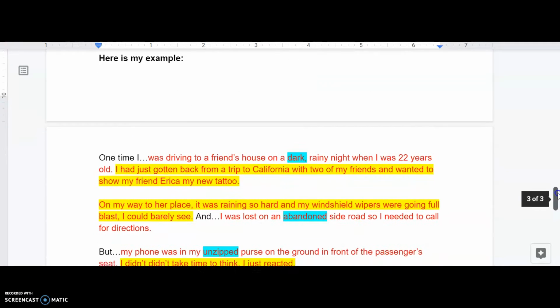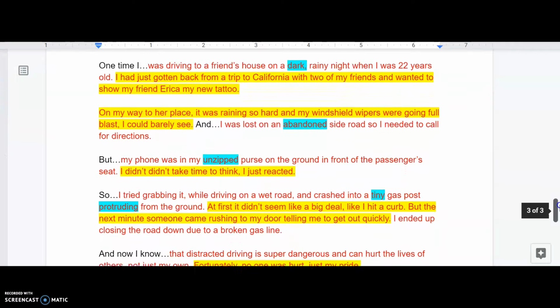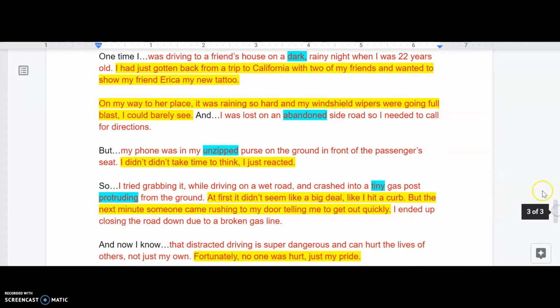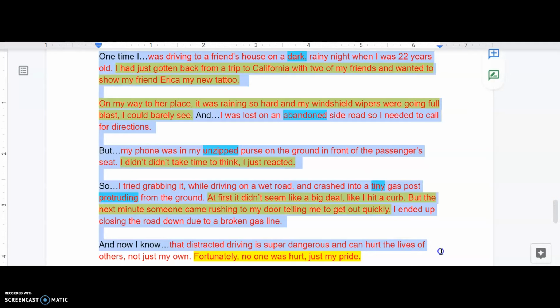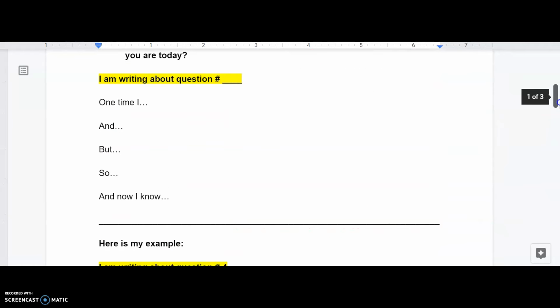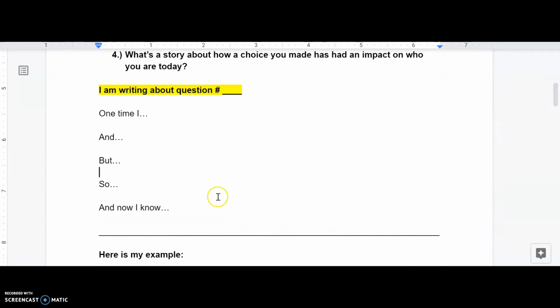So again, you can read my example. I'm not going to read the whole story again. I went back, and where I thought that the reader might need more imagery, I added an adjective and I highlighted it in blue. So you can see the 5 that I added. So this final product right here is what you should have done by the end of this assignment. That you're typing all of yours at the top of this page right here. Let us know if you have any questions.